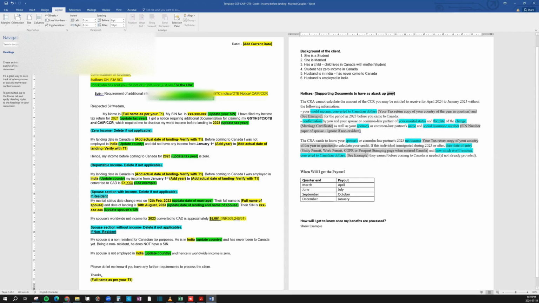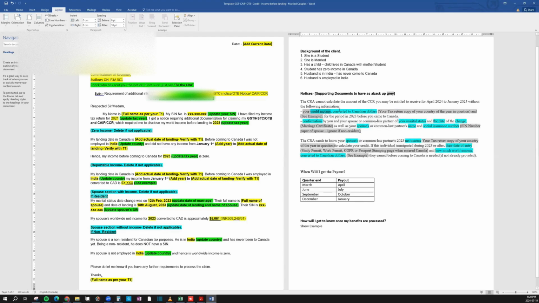But keep the documents handy just in case the letter is not enough and they ask you for additional documents, you can submit it to them. The only reason is because if you submit, like, 10 to 15 documents, your file is longer. It's like 20 to 30 pages for them to go through. They might take additional time to process. So if you just write it down, they can use the information as is. But if they have any questions, then they can come back to you later on. So I'll go through each line by line on what they want.